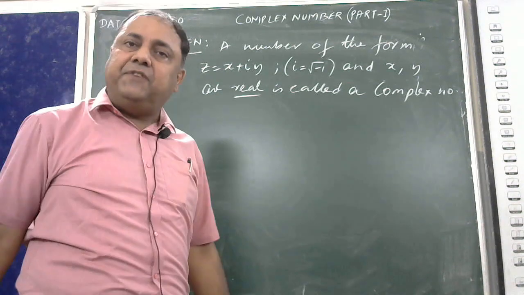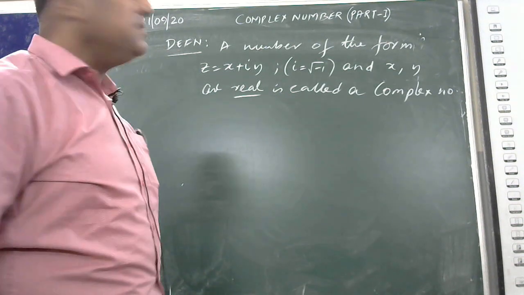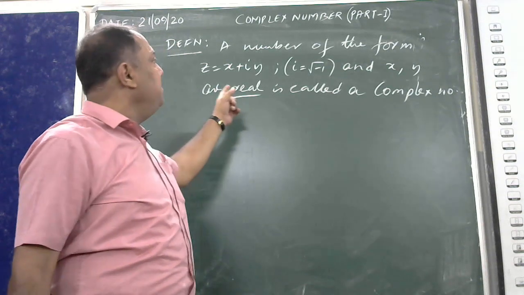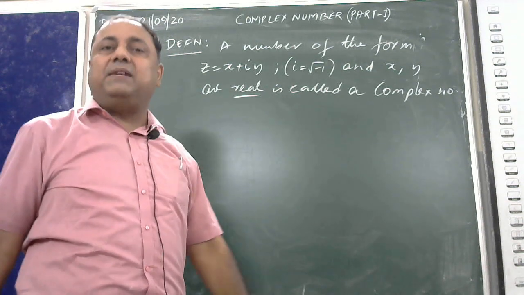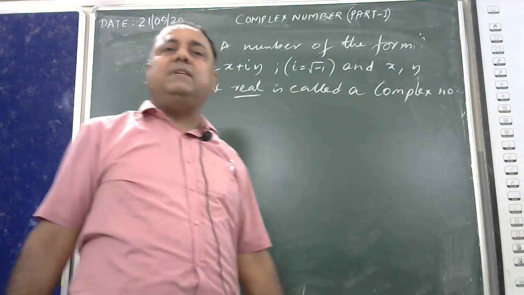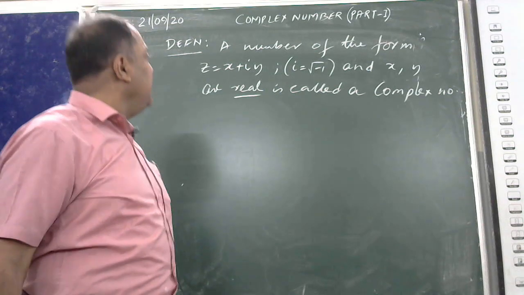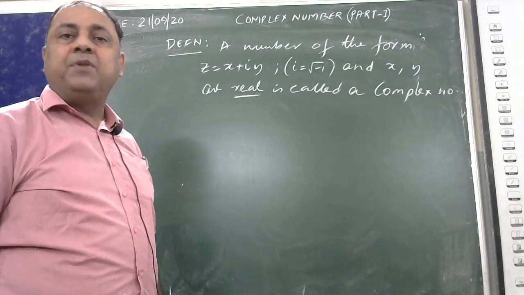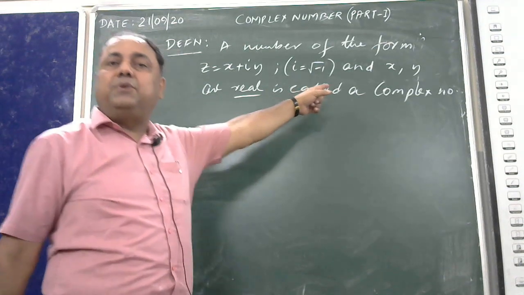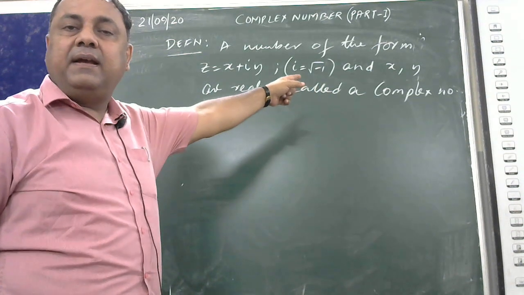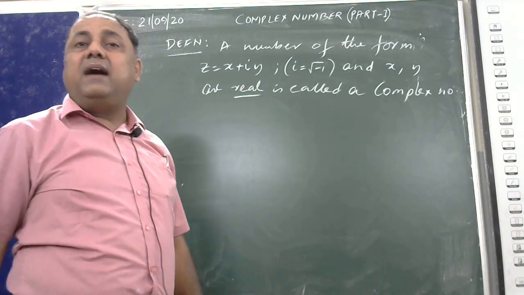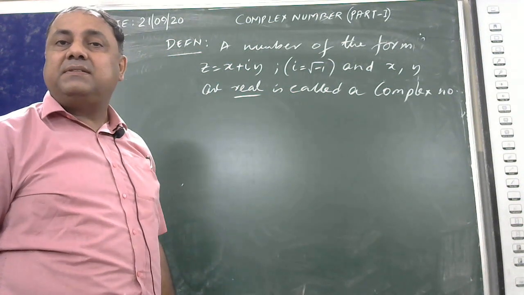This is the definition of a complex number. A number of the form, we denote a complex number by Z. Z is equal to x plus iy, where i is the unit element, i is equal to root of minus 1. And x and y are real numbers.